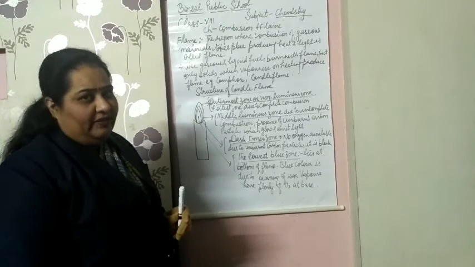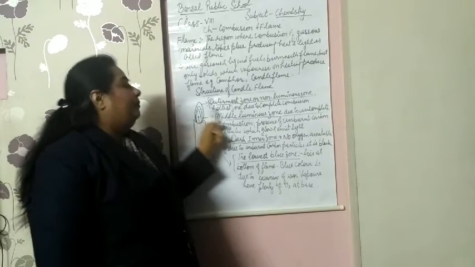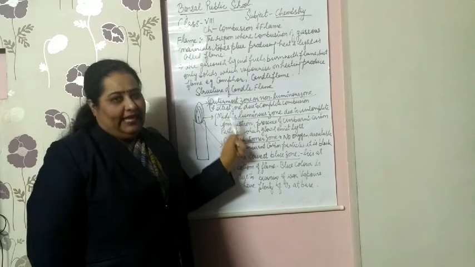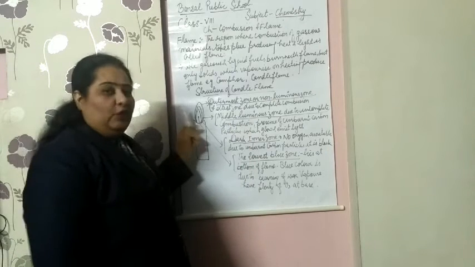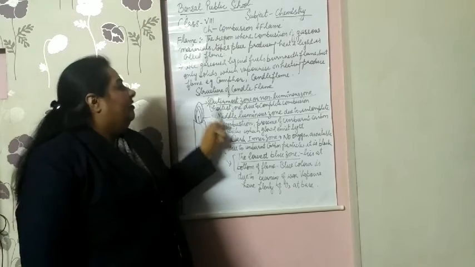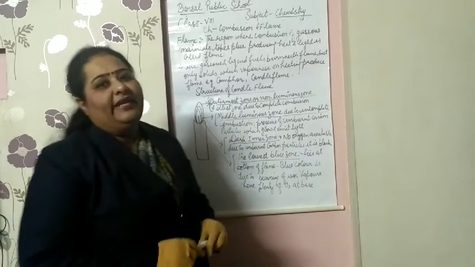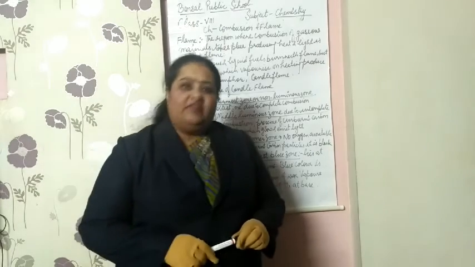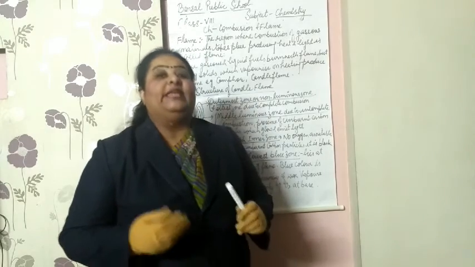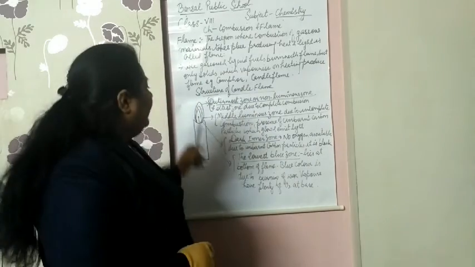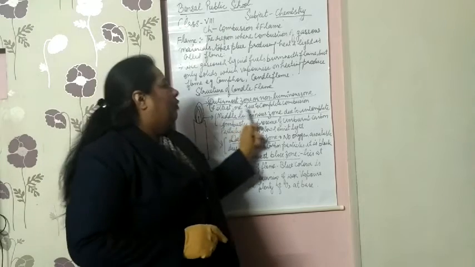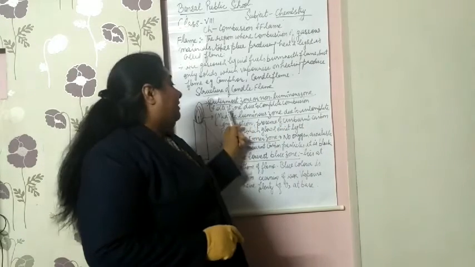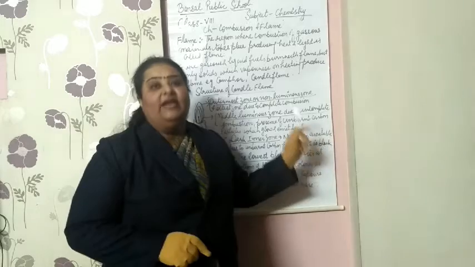Complete combustion produces carbon dioxide and water vapors along with energy. That's why this is called the hottest zone.